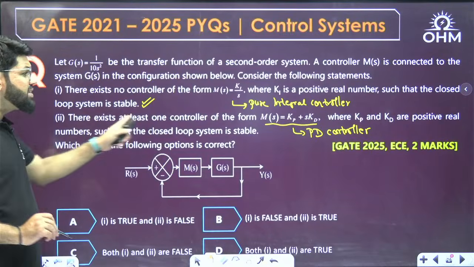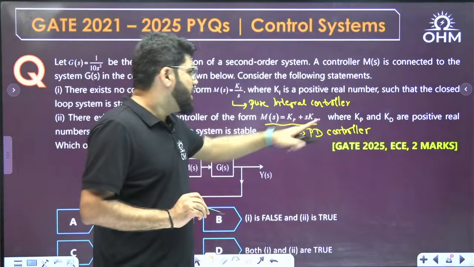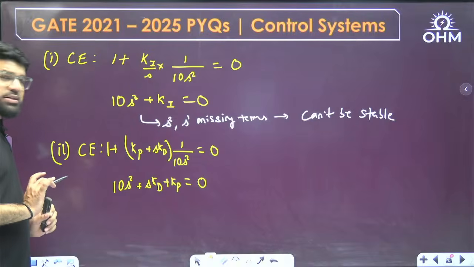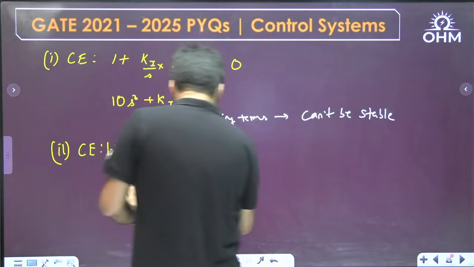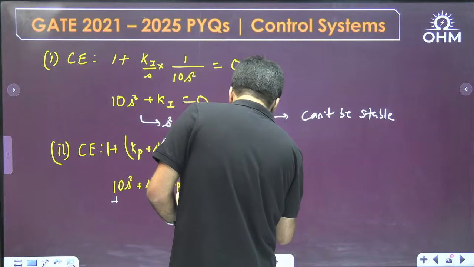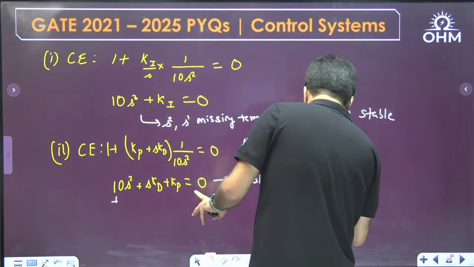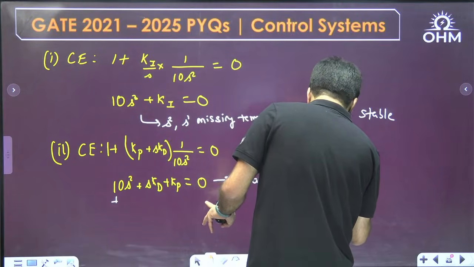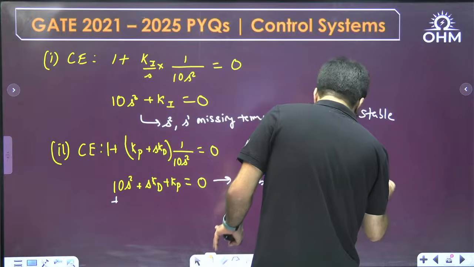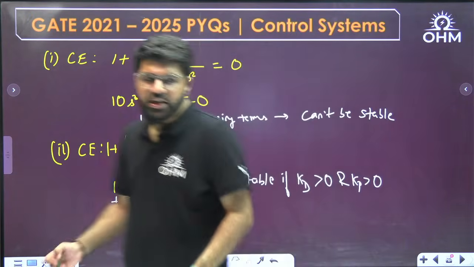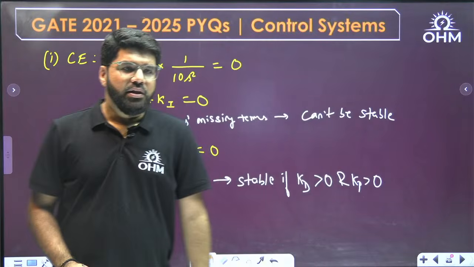Now there exists at least one controller of this form so that the system is stable. This is a second order system, so all coefficients must be of the same sign. The first is already positive, so this can be stable if Kd as well as Kp are chosen to be positive, because you already start with a positive term, so these two terms should also be positive. So yes, not only one, there can be multiple controllers.